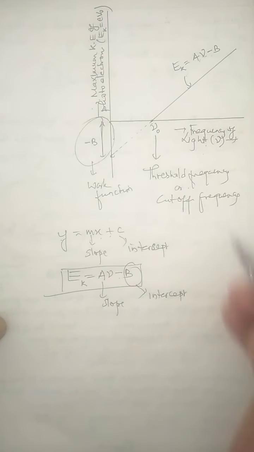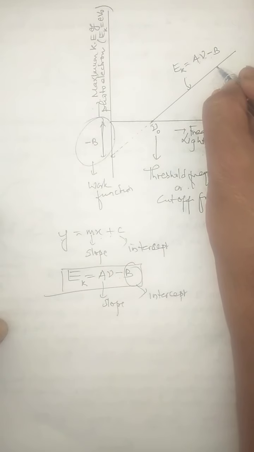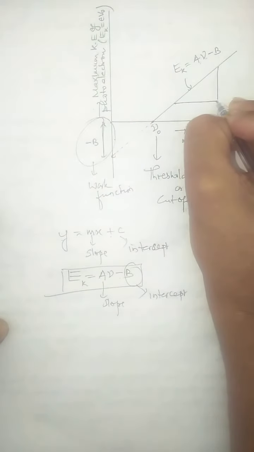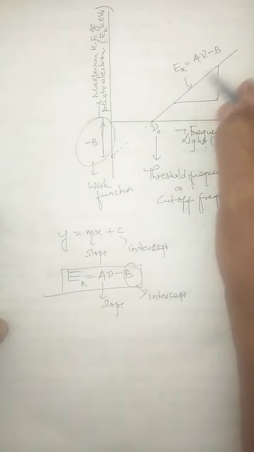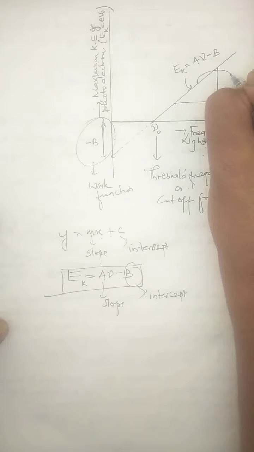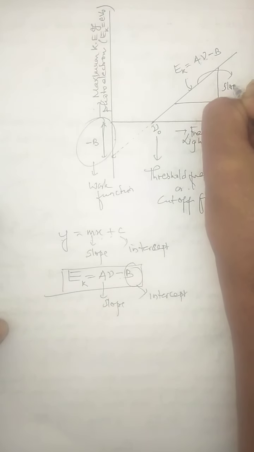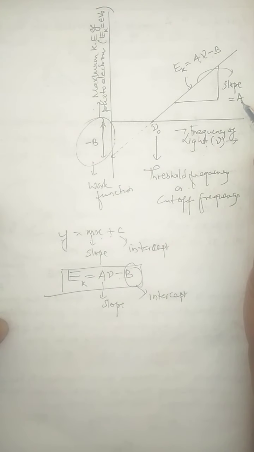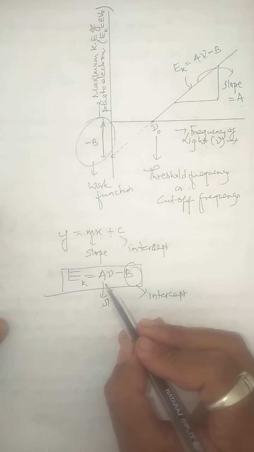So from this graph we can calculate the slope, and you know the slope of a graph is always calculated by drawing a triangle taking any two points. If you draw a triangle taking any two points on this straight line graph, then the slope of the line is equal to a. The slope of the line is given by what? a.